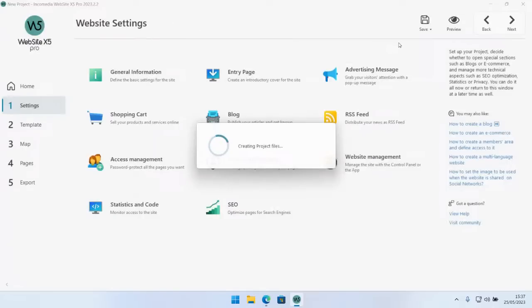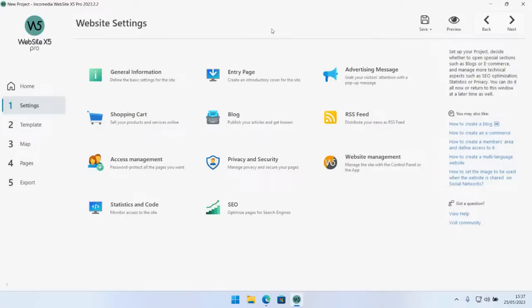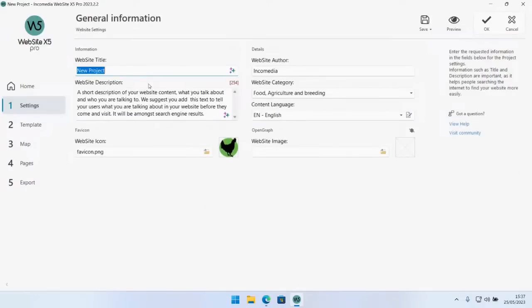Okay, let's just wait for the software to boot up the project. And here we are. Okay, so the first section I'm going to be talking about is general information. Let's assume you are starting off with a new website. So of course, the first thing you're gonna wanna do is decide a title for your website, perhaps a description too. And this is where the AI first comes into play.